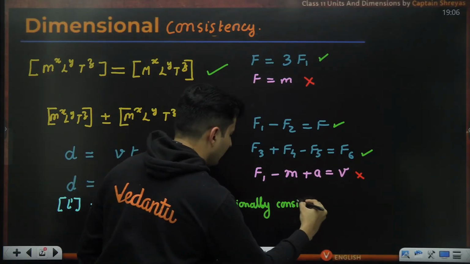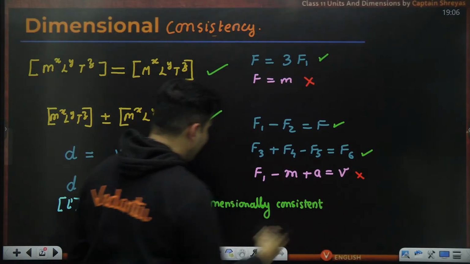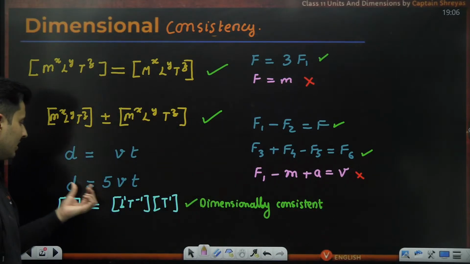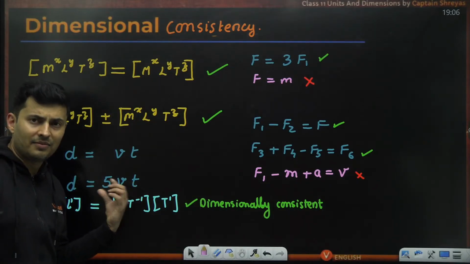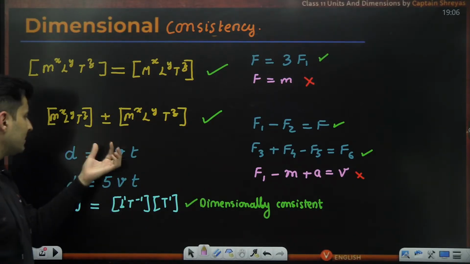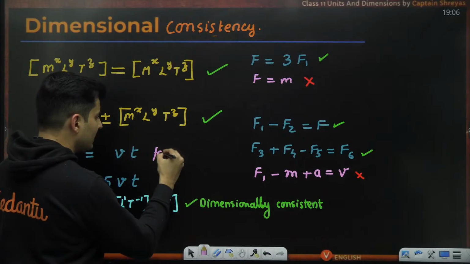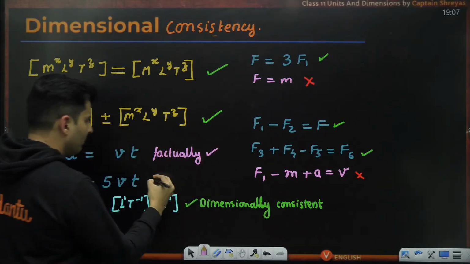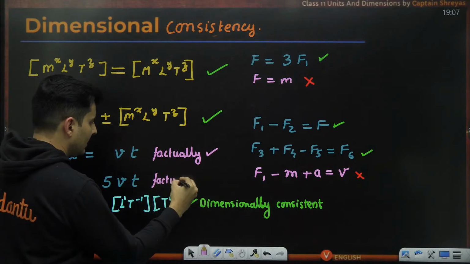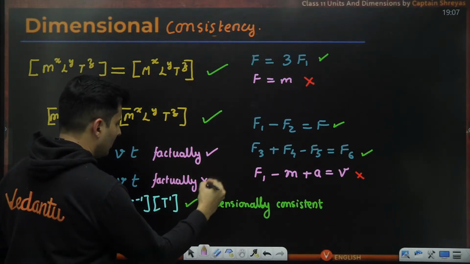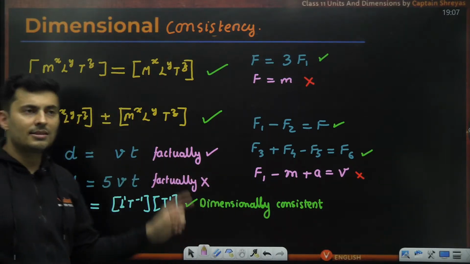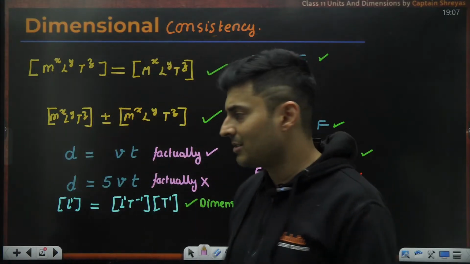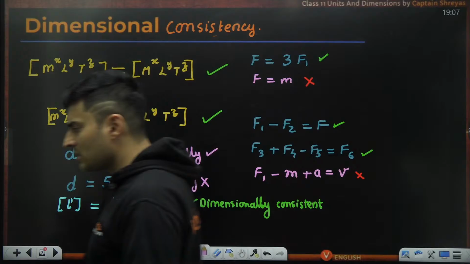Dimensionally, it is consistent. But if you ask me factually, just think about it. This does not make sense. Distance is never 5 times speed into time. Distance is speed into time. So factually, this is definitely wrong. Fact-wise, physics-wise, mathematics-wise, whatever, chemistry-wise, it is 100% wrong. Is this absolutely clear, my dear students?